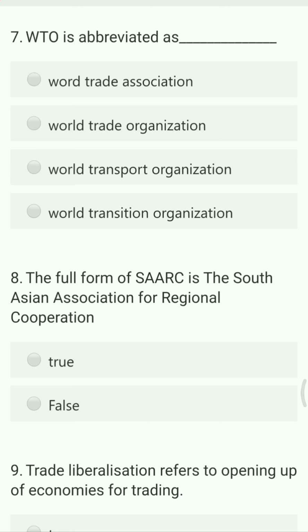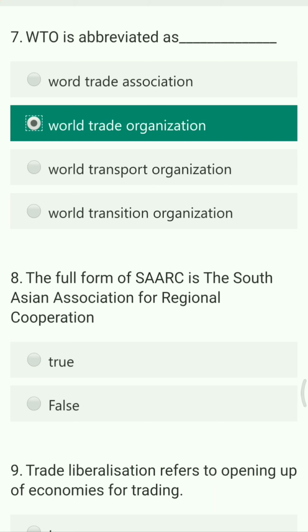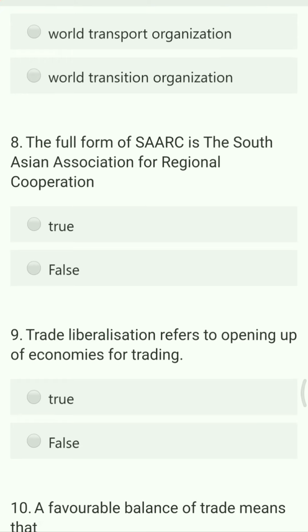So the options are World Trade Association, World Trade Organization, World Transport Organization and World Transition Organization. So the right answer is World Trade Organization. So this particular organization was started to increase the international trade and to reduce the monopoly of goods and to increase the flexibility of the trade in a cheaper amount.